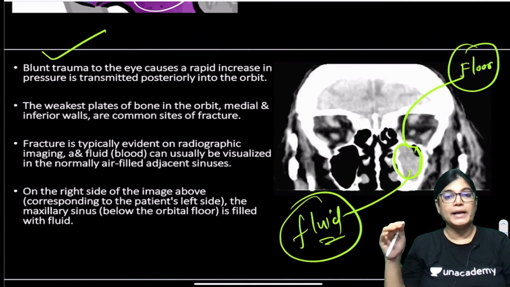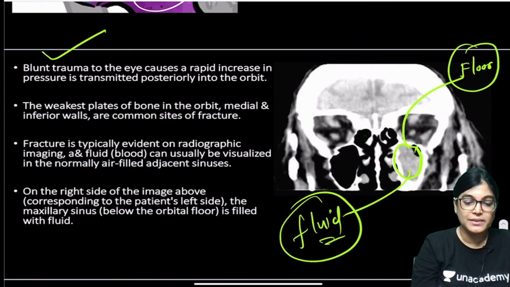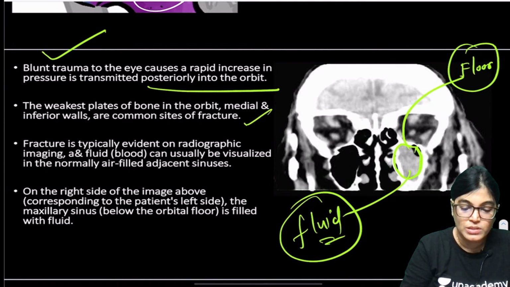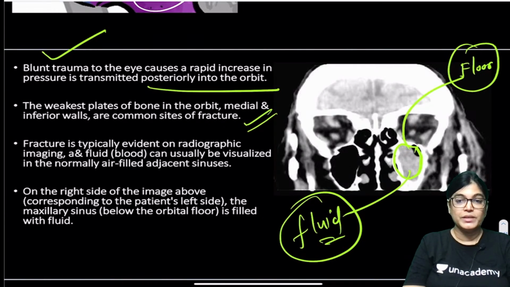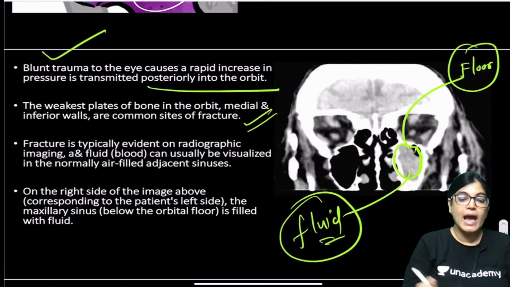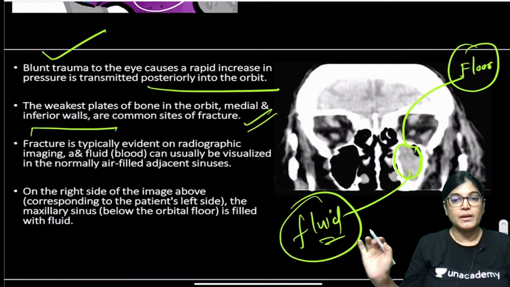Blunt trauma to the eye causes a rapid increase in pressure and transmission posteriorly to the orbit. Weakened plates of bone are affected, the medial and inferior walls. The medial wall is mainly formed by the lacrimal bone, okay, and inferiorly by the maxillary bone.